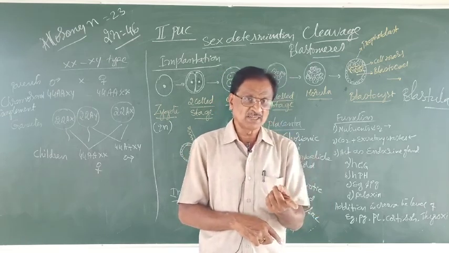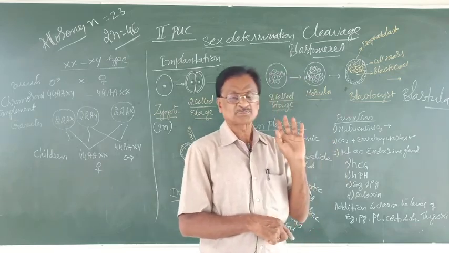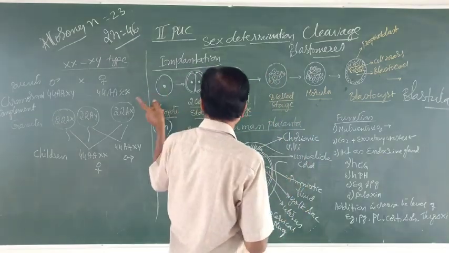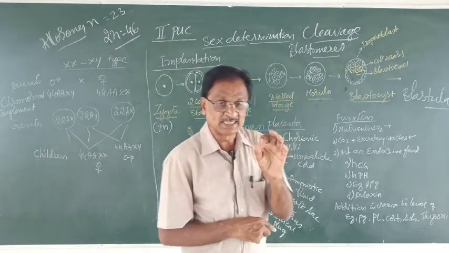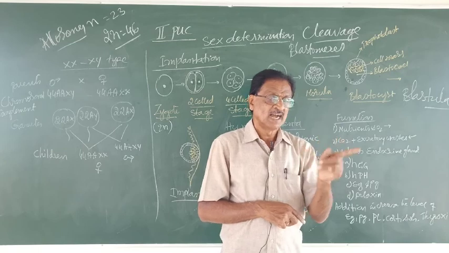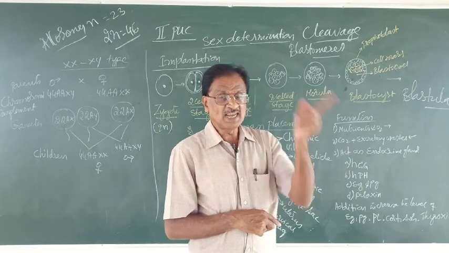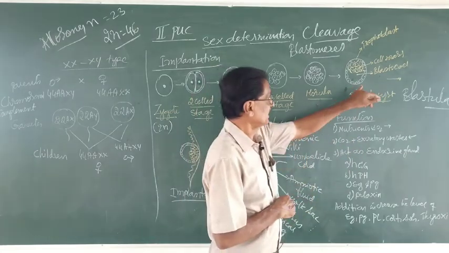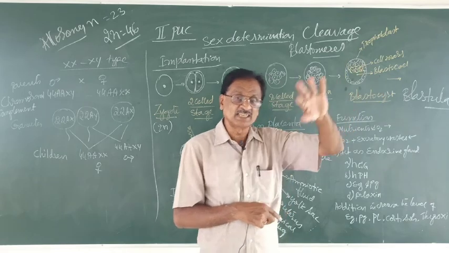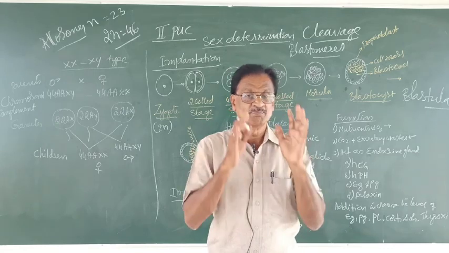After ampullary region, which part is found in the fallopian tube? Isthmus region. Now this zygote, as the development proceeds, it slightly moves along the isthmus and reaches what? The uterus. By the time it reaches the uterus, it reached the stage called what? Blastocyst, or even called blastula.